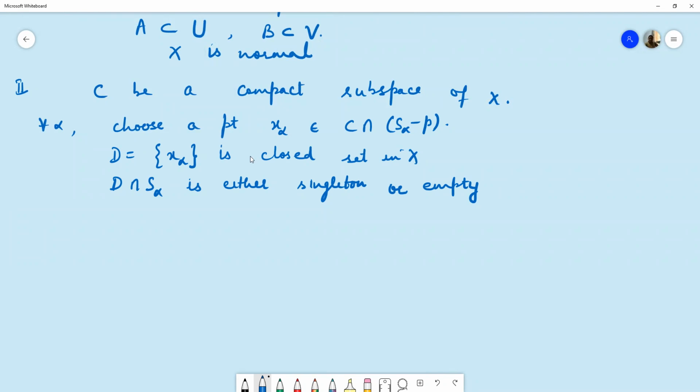So if D intersection S alpha is closed in S alpha, then D is closed in X because of the coherence condition.